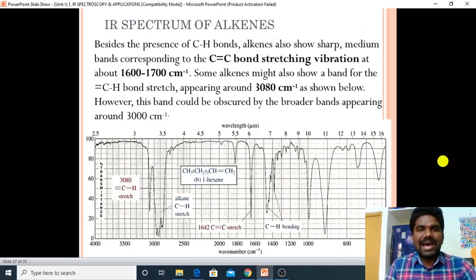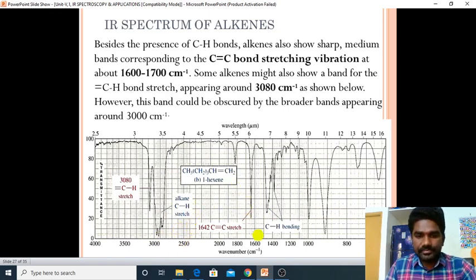And how the alkenes spectrum looks. From the alkenes, if you take one example, that is 1-hexene. Here we have a band around 3080, that is double bond CH stretching. Around 3000 we have CH stretching again.